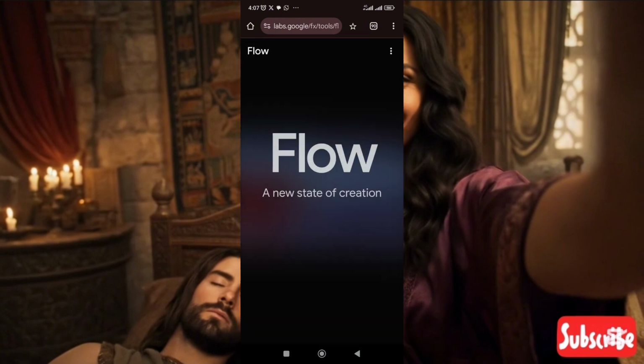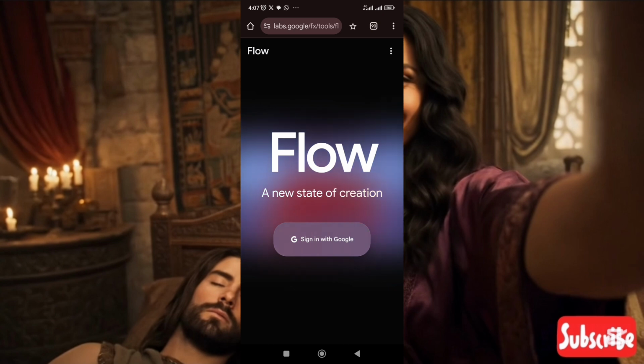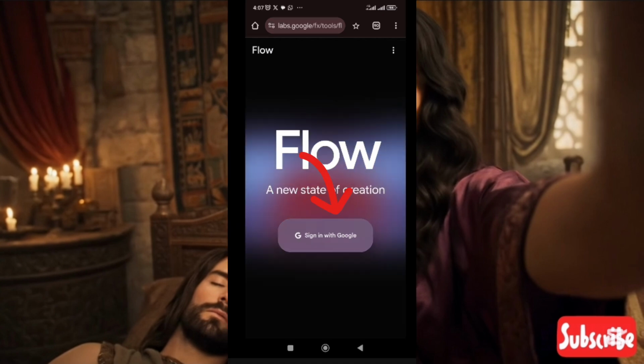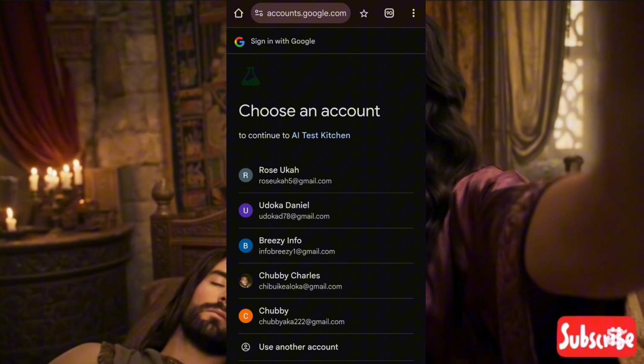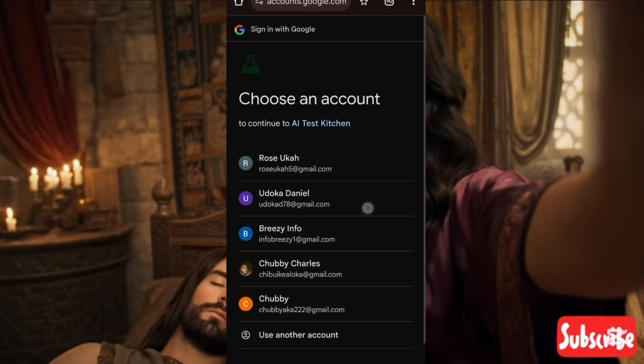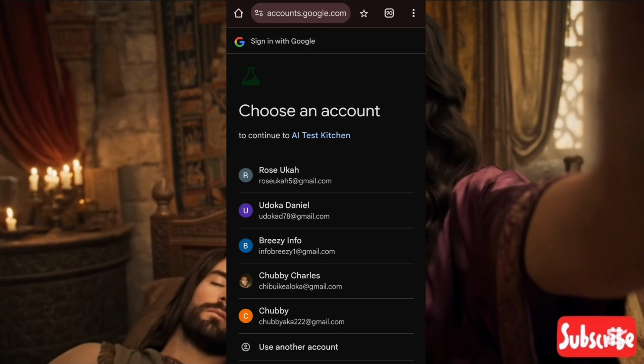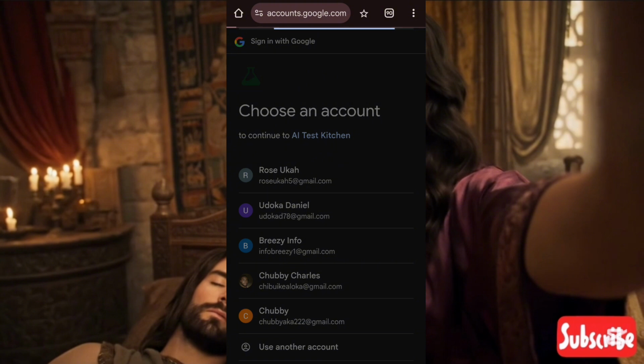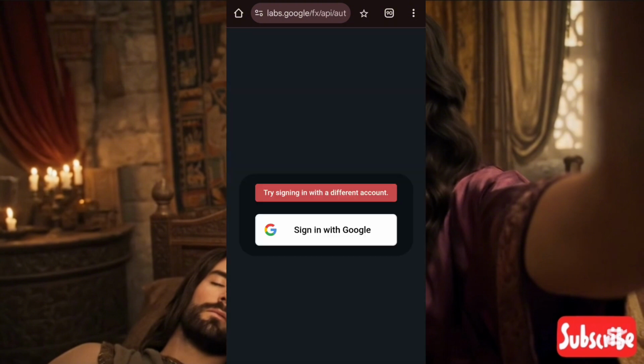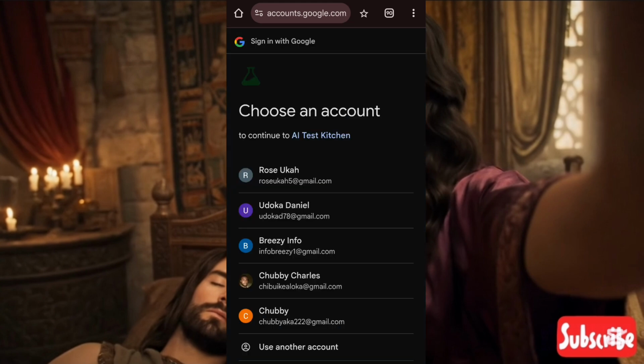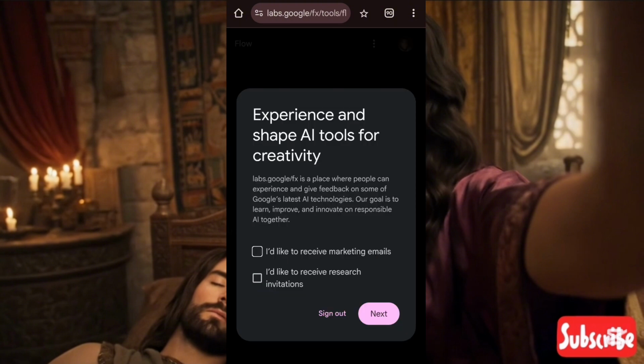It is loading. Now it is asking us to sign in with Google. Just go ahead and click on the sign in button, as you can see here. So when you click on the create with Flow button, it is going to bring you here. You're going to go ahead and just sign in with any of your Google accounts. I'll sign in with the very last account here and wait for it to load. Okay, it says I should try signing in with another different account. So I'll click on sign in with Google. I'll try another account. I'll try this one. Let's see how it goes. Okay, it is now letting me sign in.